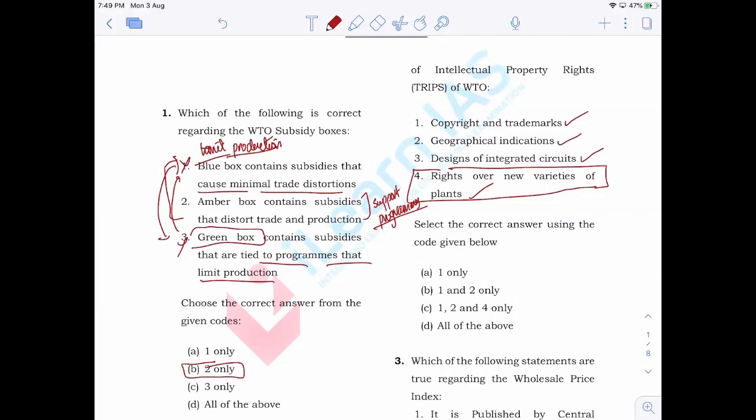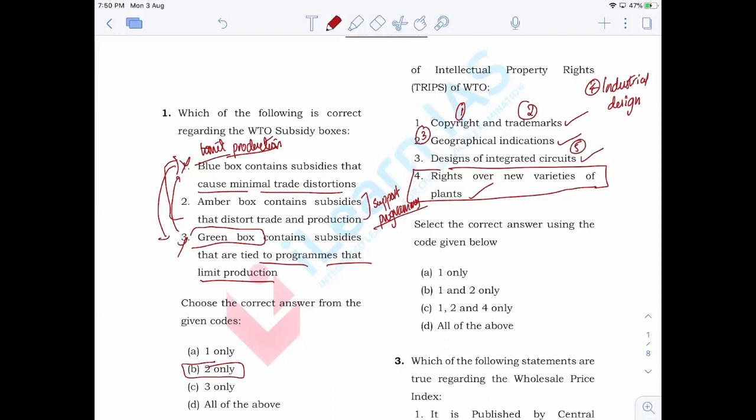Now, when it comes to the intellectual property that is covered under TRIPS, you have to understand that there is copyright, there is trademark too, then third one is geographical indication, then the fourth one is industrial design. Okay, industrial design. We have designs of integrated circuit, that is the fifth one, right?